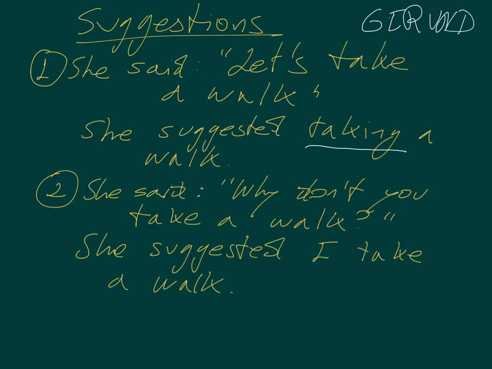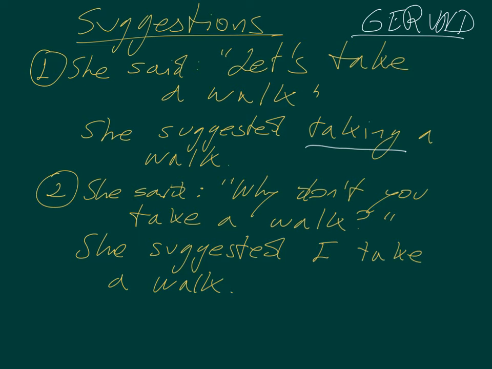So this is gerund, okay? But not always, because have a look at what happens in sentence number 2. She said, why don't you take a walk? Now here, in number 2, we can't use a gerund. We need a full sentence, okay? She suggested, I take a walk. And why?